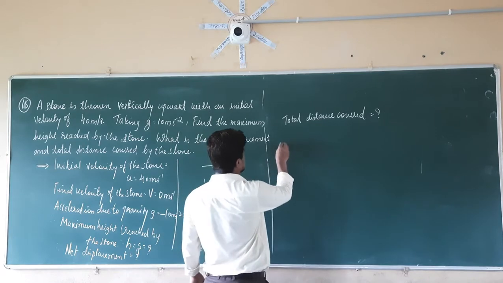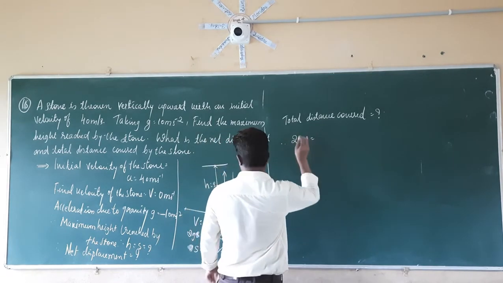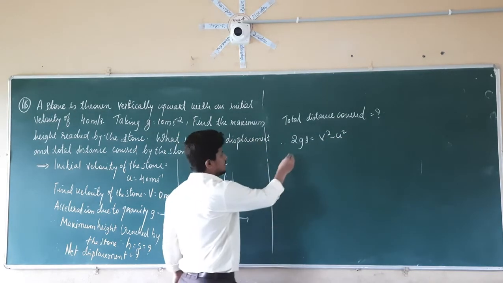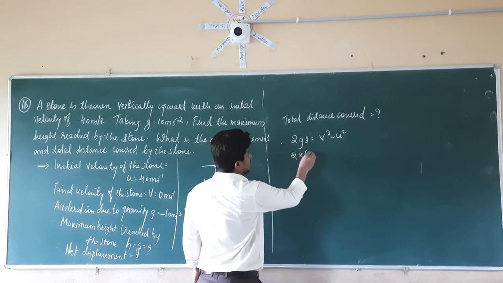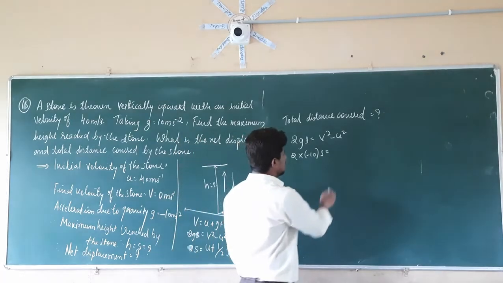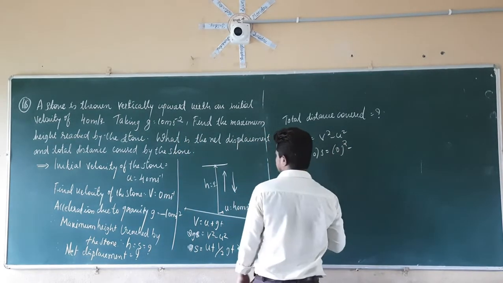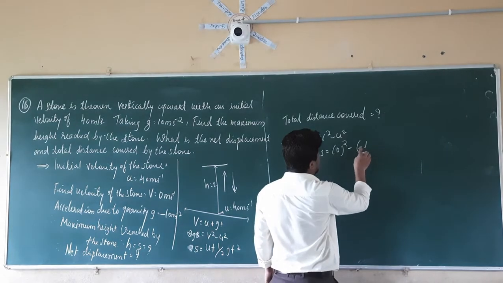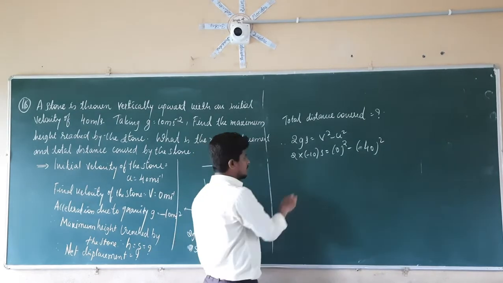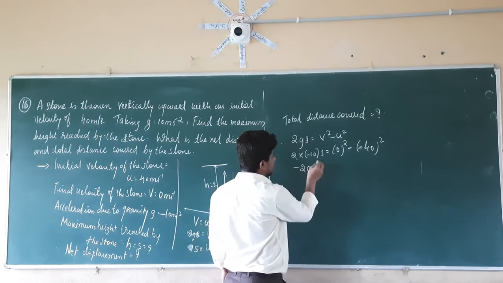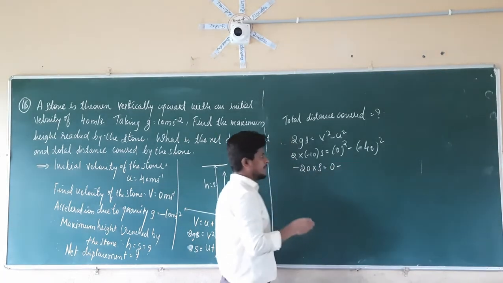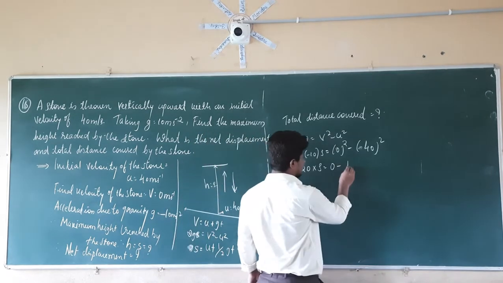So therefore, 2gs is equal to v square minus u square, right? So that is 2 into minus 10 into s is equal to, what is the value of v here, which is given as 0 square. So it will be 0 square minus what is the value of u here, it is minus 40 square. So 2 into minus 10 is equal to minus 20 into s. 0 square means 0, minus what is the square of 40? That is nothing but 1600.